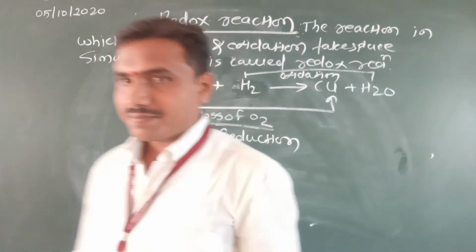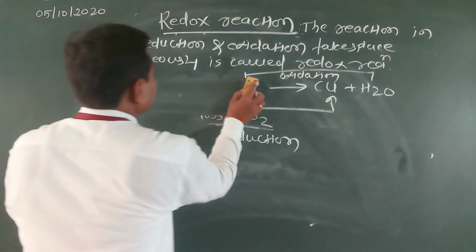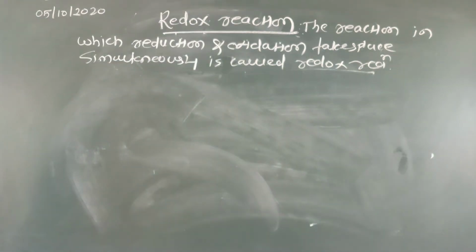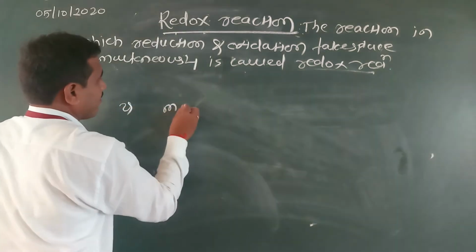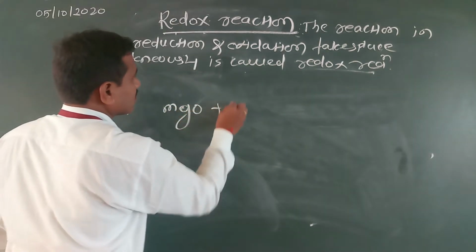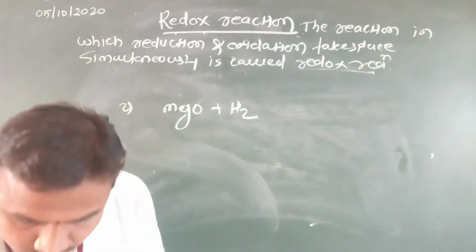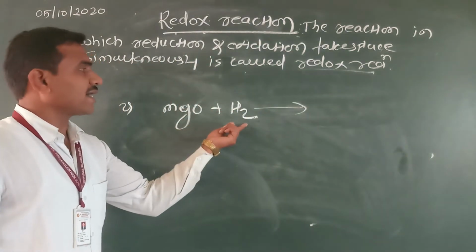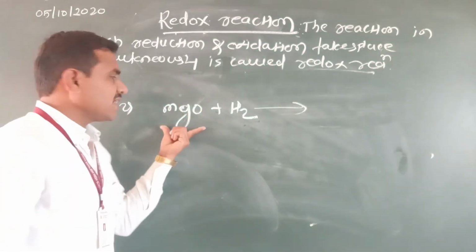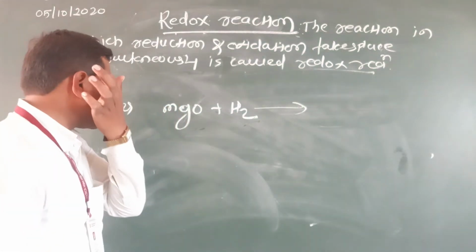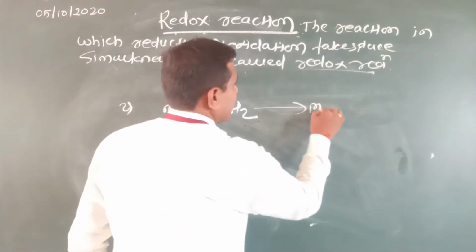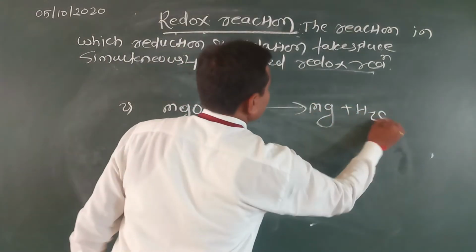Take another example. Magnesium oxide, MgO, plus H2. Magnesium oxide reacted with hydrogen. Magnesium oxide is a metallic oxide, and generally these metallic oxides are basic in nature. See here, what will happen? Magnesium plus H2O.